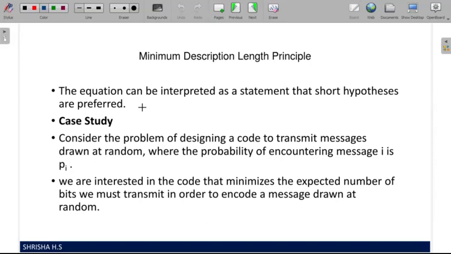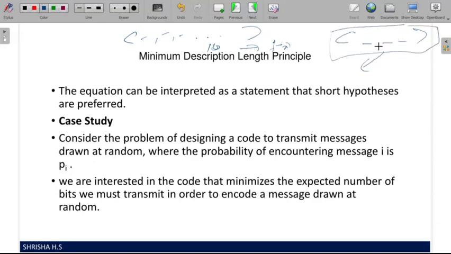If we observe our Find-S algorithm, we had many fields, right? Wind equal to strong, temperature equal to high, and so on. A short hypothesis is always preferred. If we have 10 fields and it predicts something, and we have a hypothesis with only 3 fields that predicts with similar accuracy, we prefer the 3 field hypothesis.